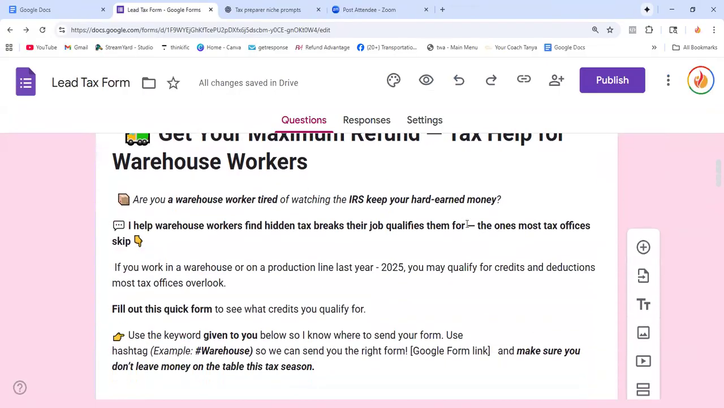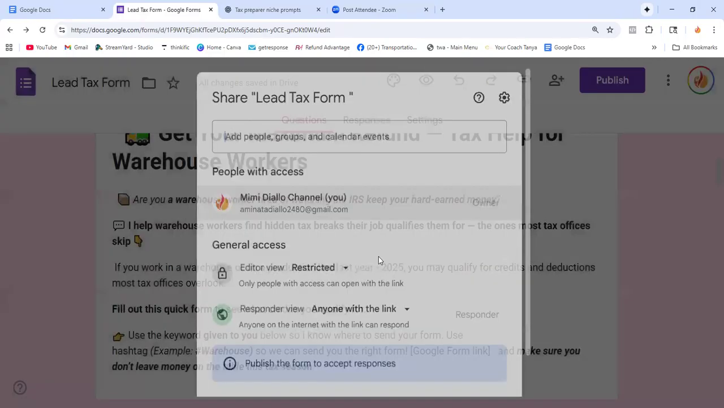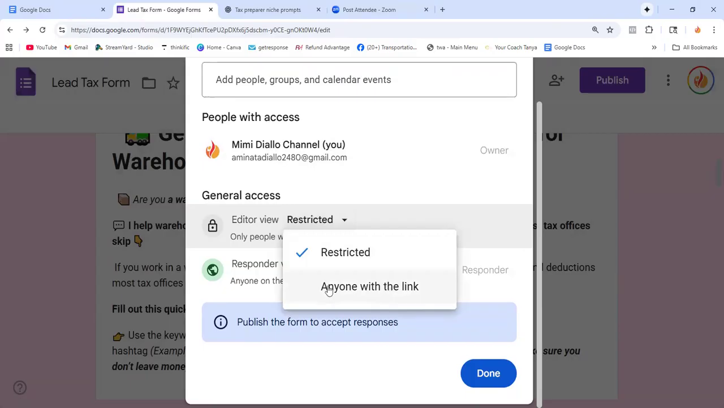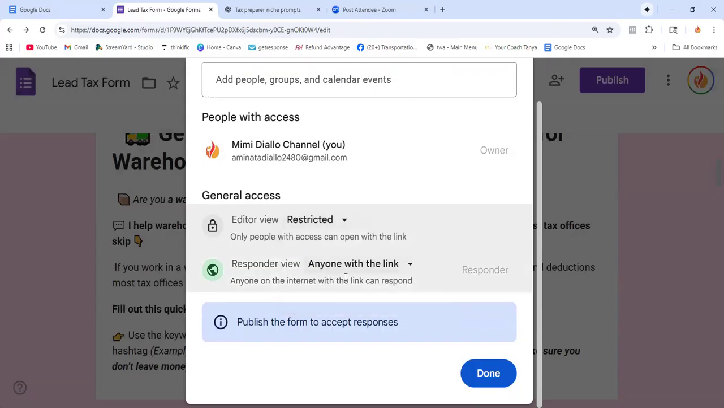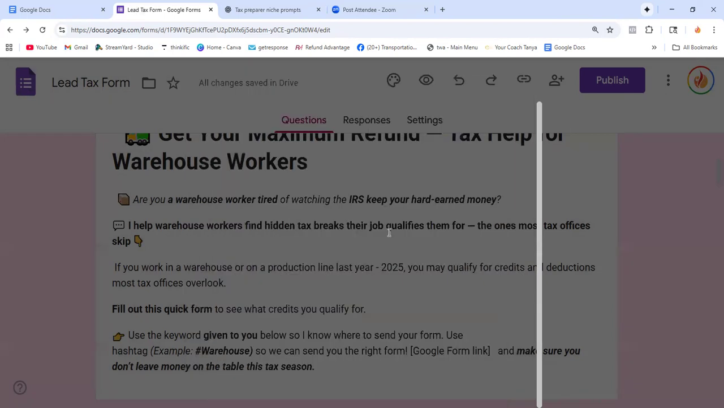So we're done now. Next, what you have to do, that's my number on the form, you click on publish. Anyone with the link can see it. So you can click on manage to select all the settings. For editor, the person cannot edit it, but if you want, you can change it there. For form responder, view, anyone with the link can see it. So that's where you go.